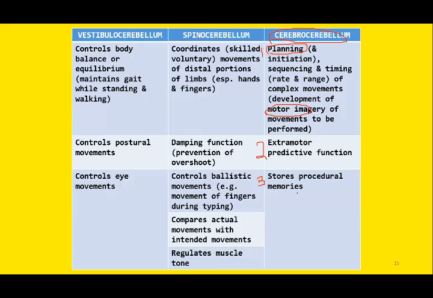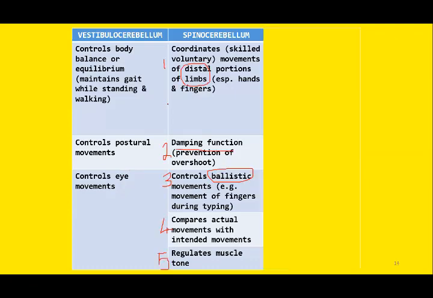So the three parts of the cerebellum include the vestibulocerebellum, responsible for maintenance of equilibrium and posture, and it controls eye movements. The second part is the spinocerebellum, which controls the distal movement of limbs, especially the fingers and hands. Then it has a damping effect to prevent the overshoot phenomenon.